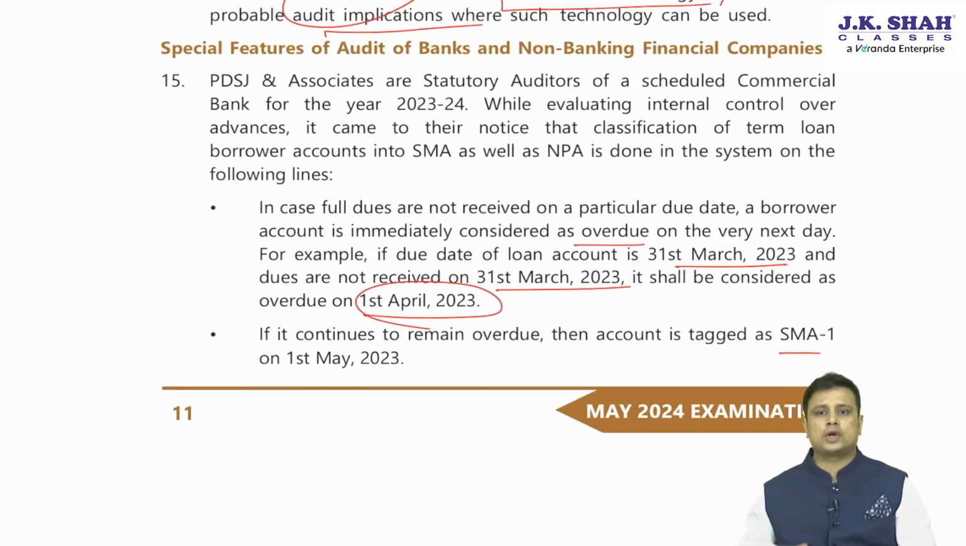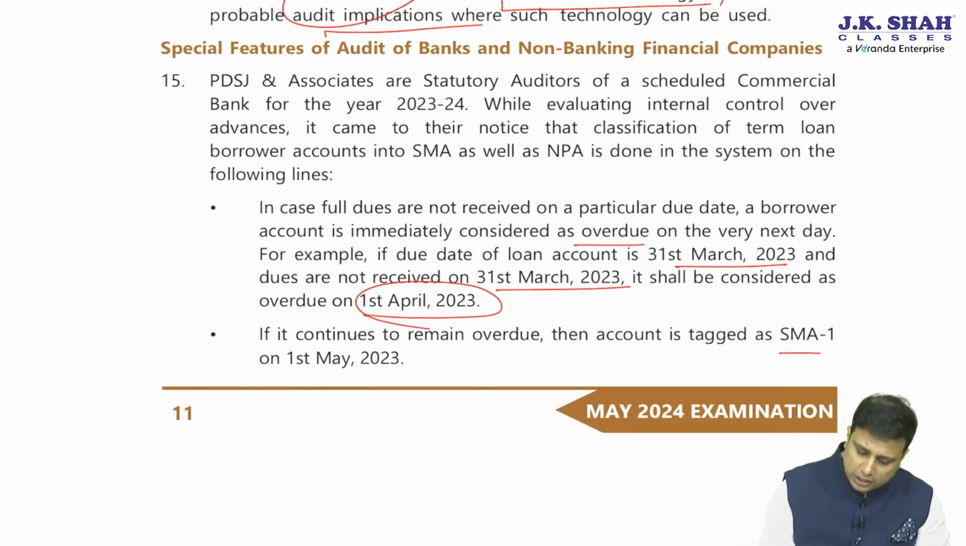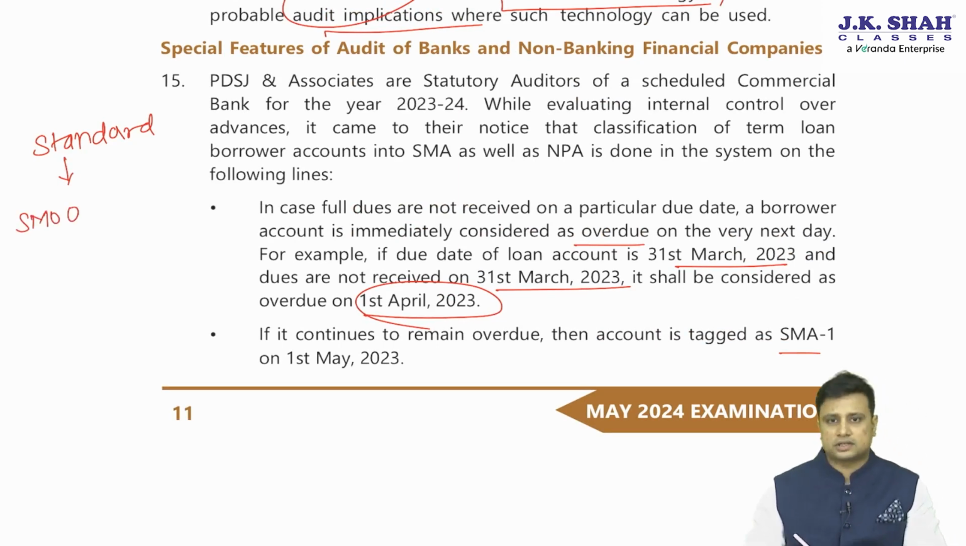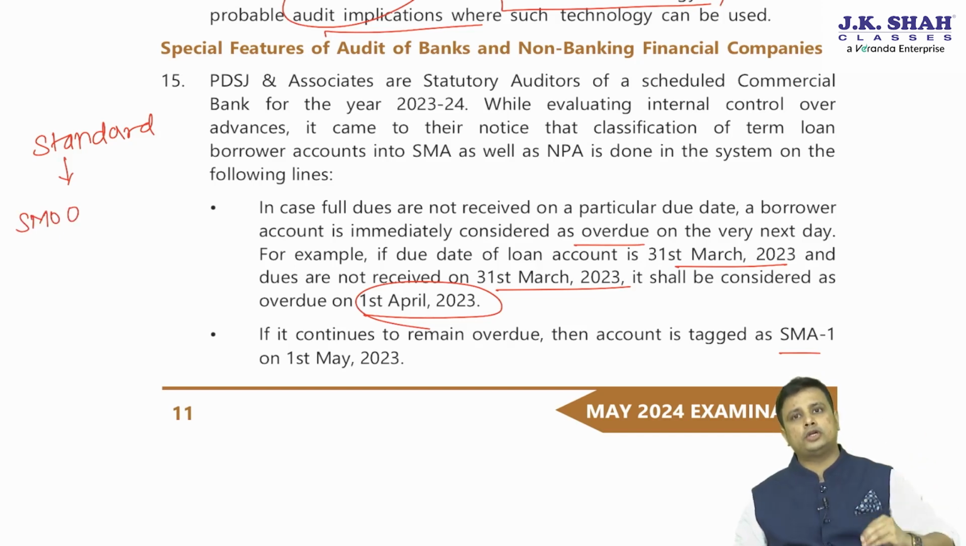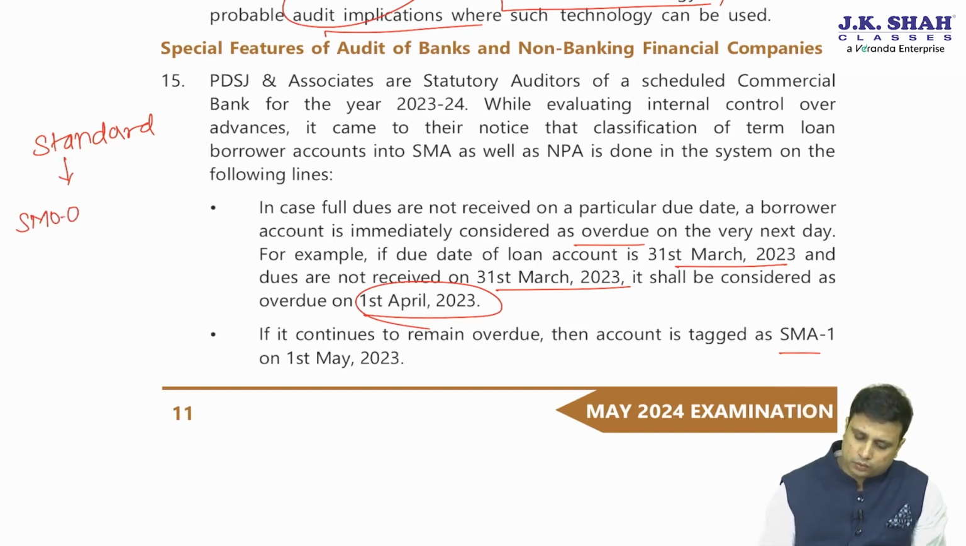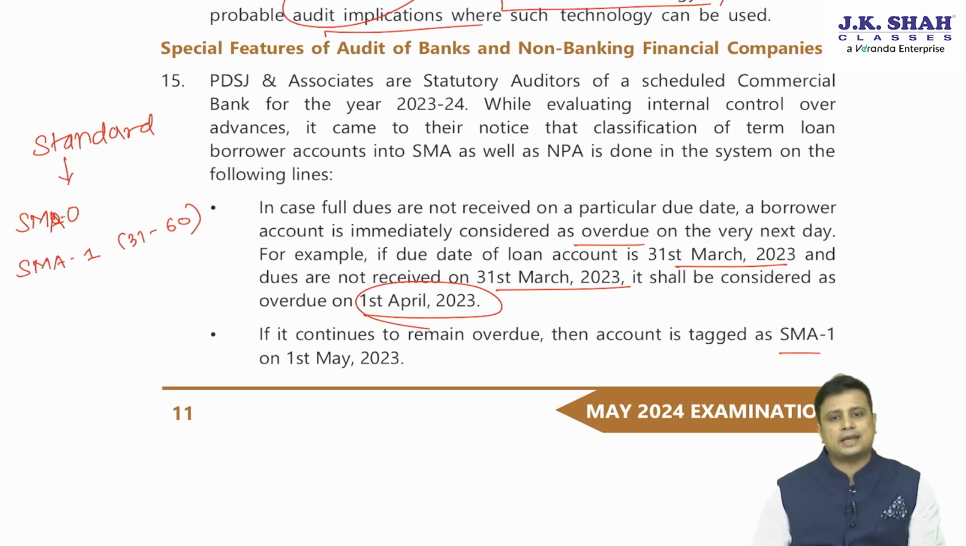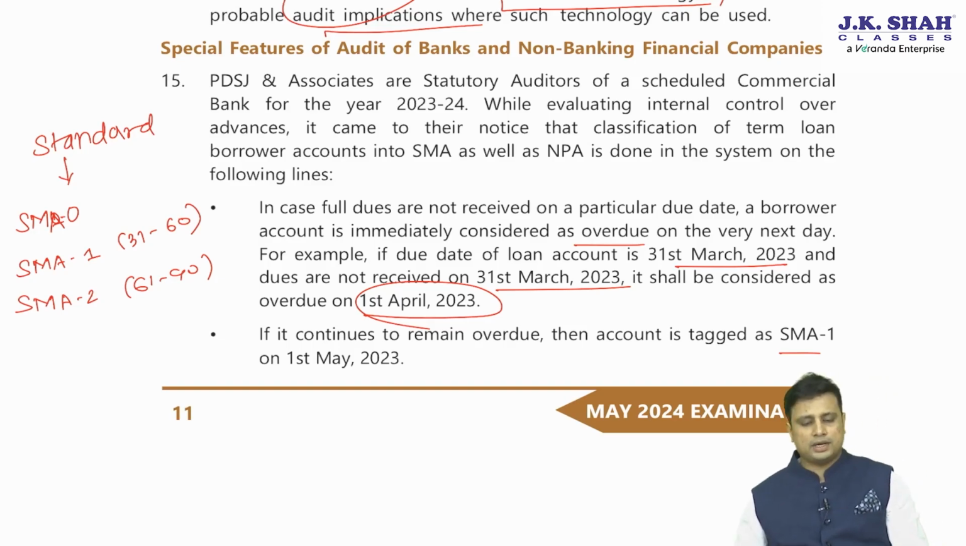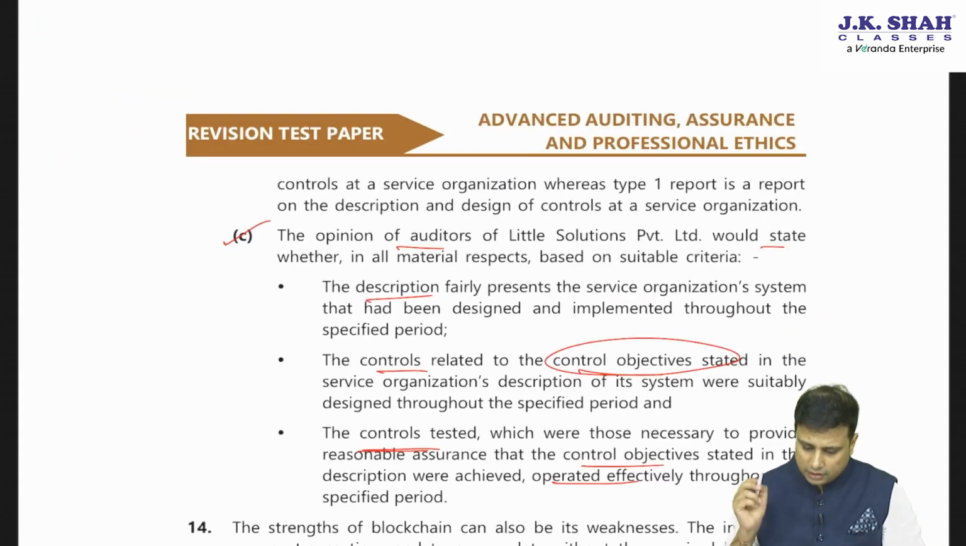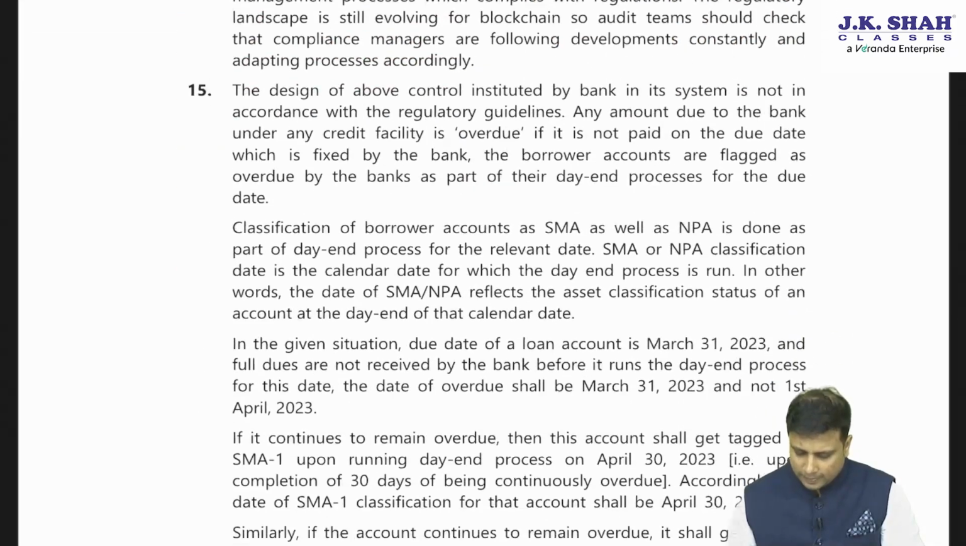Firstly, let us understand how do you classify an asset as an SMA. So, in case of standard asset is classified as SMA 0 if there are risk factors. So if the person has not paid on the due date up to 30 days, it will be classified as SMA 0, that is special mention account 0. If that borrower has not paid from 31 days to 60 days, he will be classified as SMA 1. If he has not paid from 61 days to 90 days, he should be classified as SMA 2. So it is classified under 3 categories: SMA 0, SMA 1 and SMA 2. So this is how you classify it. Let us go through the answer here.